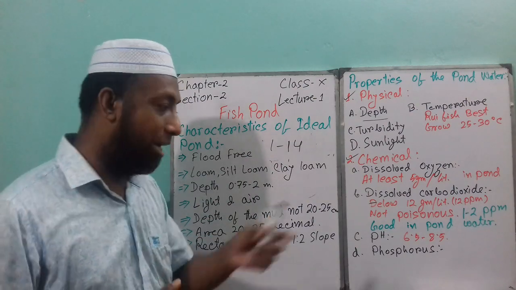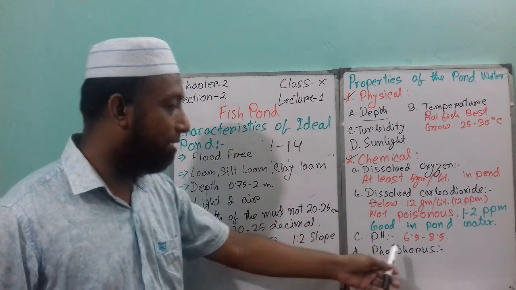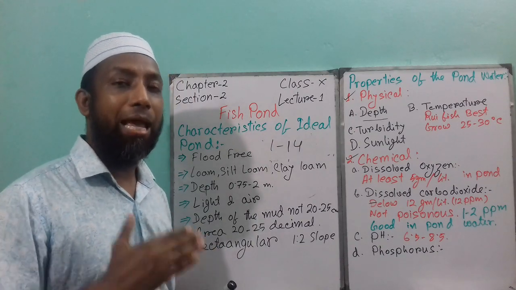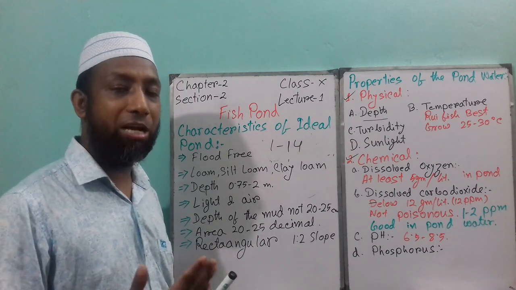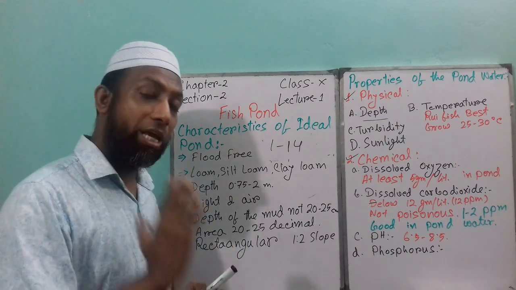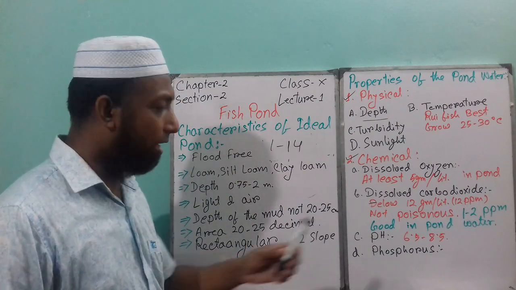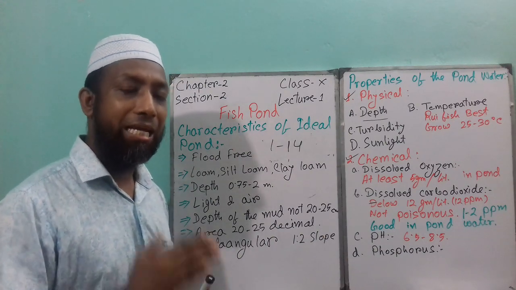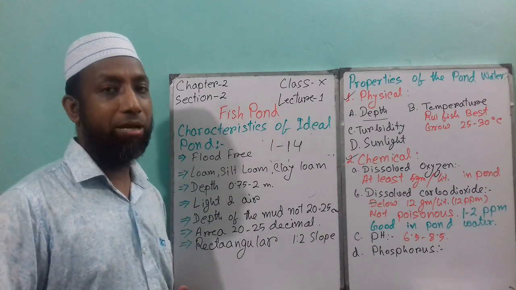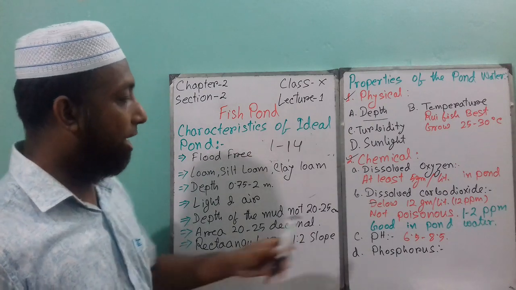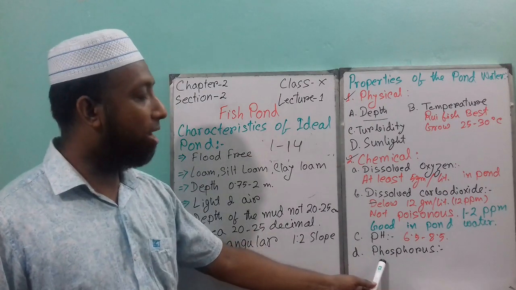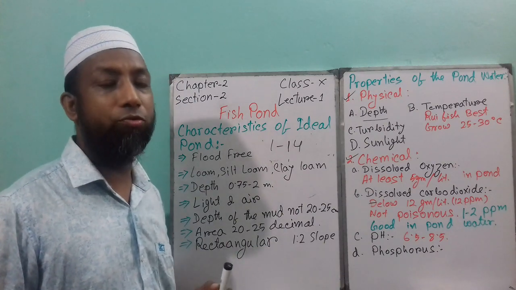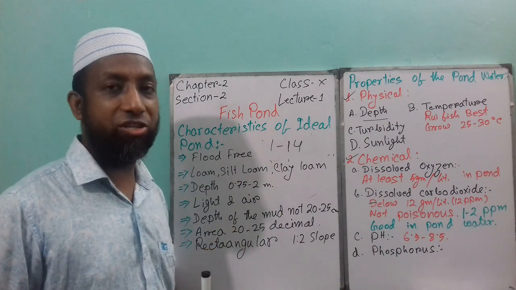If the soil pH is less than 5, less than 4, that is acidic. At that time we can apply some lime in the pond, that will neutralize the water. Or if it is more than 9, that means more than 11, that will be alkaline. At that time we can apply ammonium sulfate. And the next point is phosphorus. Phosphorus, after reacting, will make phosphate, which is good for some natural feed as well.